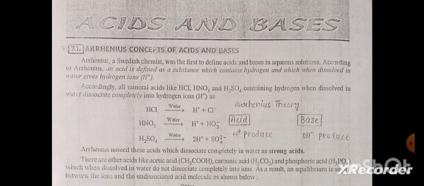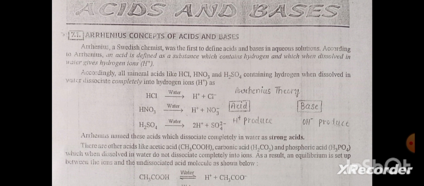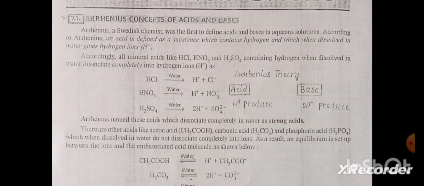According to Arrhenius, an acid is defined as a substance which contains hydrogen and which, when dissolved in water, gives hydrogen ions. Accordingly, all mineral acids like HCl, HNO3 and H2SO4 containing hydrogen, when dissolved in water, dissociate completely into hydrogen ions. HCl gives H+ plus Cl-. HNO3 gives H+ and NO3-. H2SO4 gives 2H+ plus SO4 2-. Arrhenius named these acids which dissociate completely in water as strong acids.